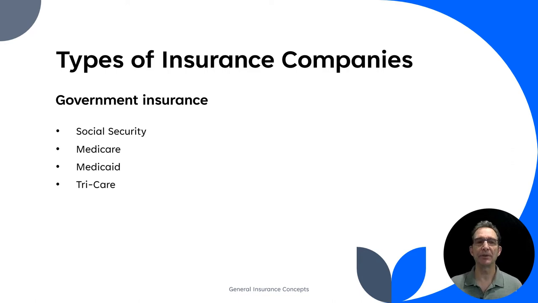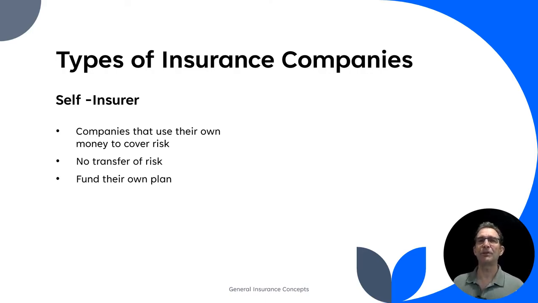And then finally, the last one there is TRICARE. TRICARE is insurance for career military personnel, and again, it's a form of health insurance. So the last three there, Medicare, Medicaid, TRICARE, are all forms of health insurance that are backed and paid for by the government. And so that's an important part of insurance. We'll probably learn in other segments how there are some mixtures of private insurance that can come in there, especially with Medicare, but we'll be studying that at a later time. For now, just know that there is government insurance.